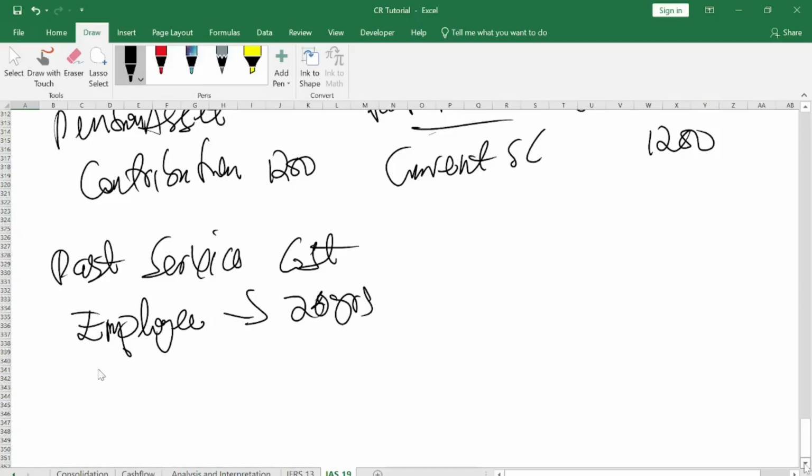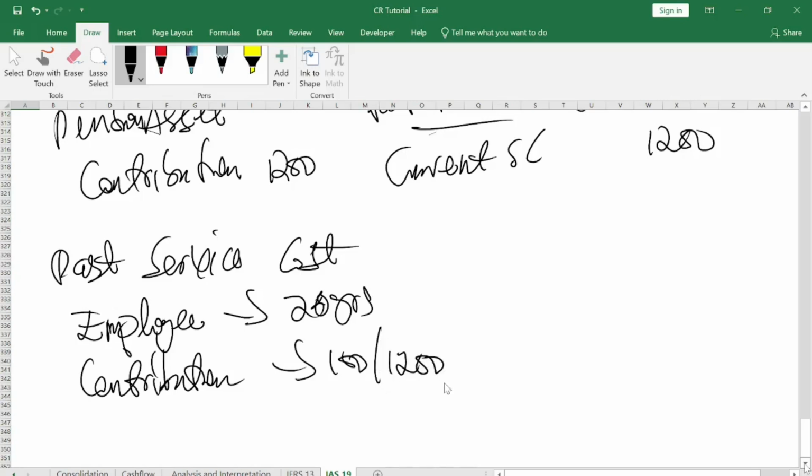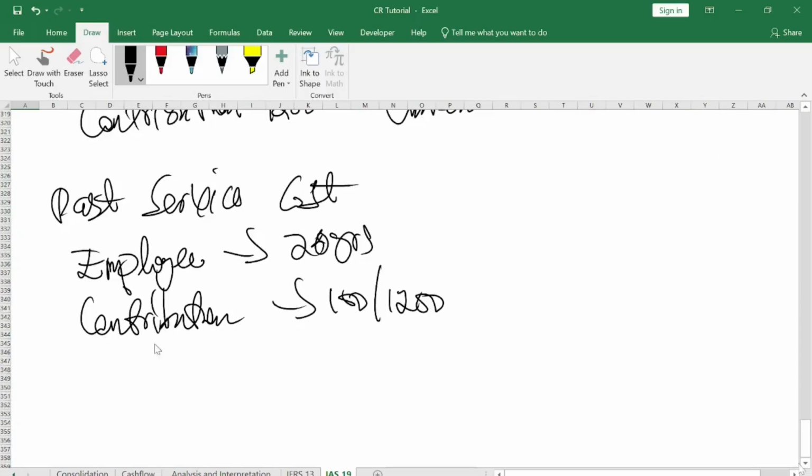Now, you decided to make a contribution for that person. How much are you paying? 100 cedis monthly. So a year, the person will receive 1,200. You understand? So that is the arrangement with that person. So every year, it's expected that you pay 1,200.